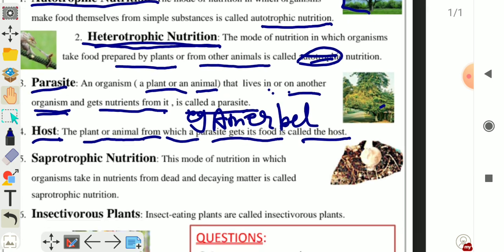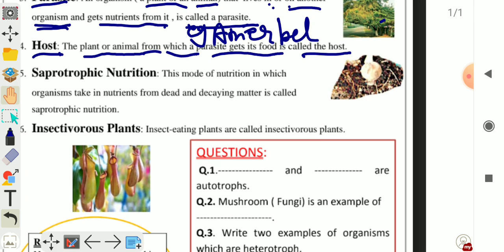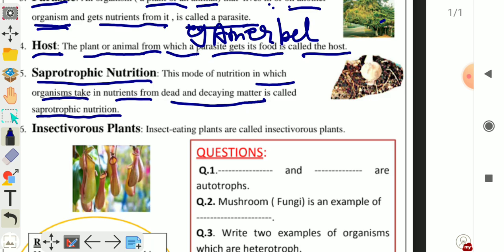Next is saprophytic nutrition. The mode of nutrition in which organisms take in nutrients from dead and decaying matter is called saprophytic nutrition.